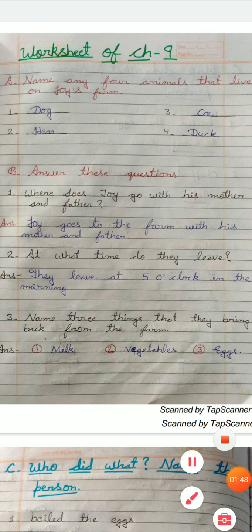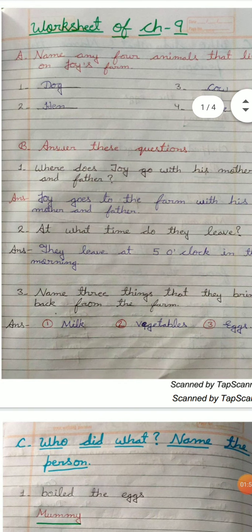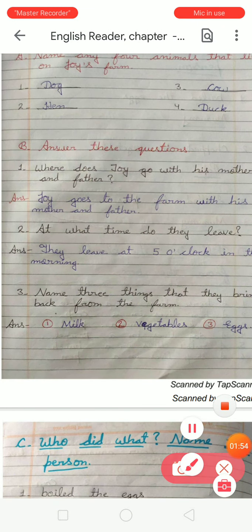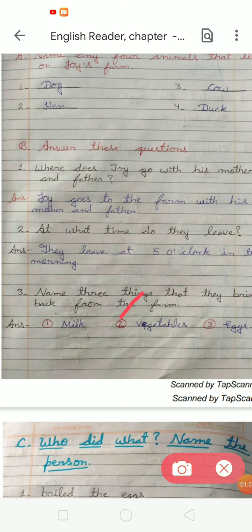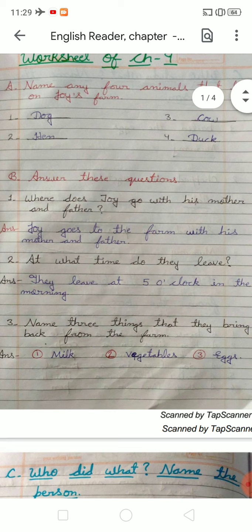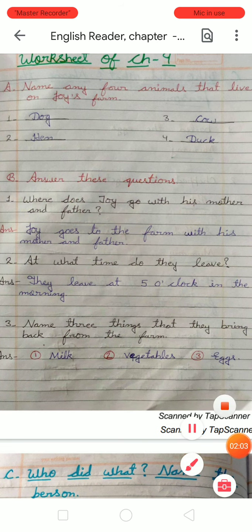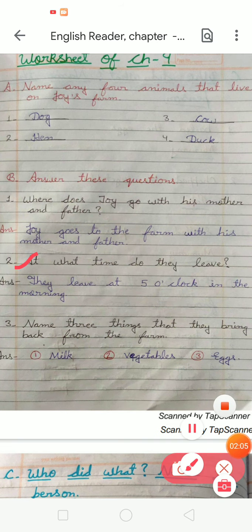Next question is, at what time do they leave? At what time do they leave? So you have to write the time. So they leave at 5 o'clock in the morning. You have to write the answer: they leave at 5 o'clock in the morning.